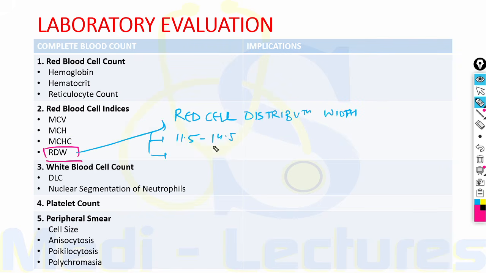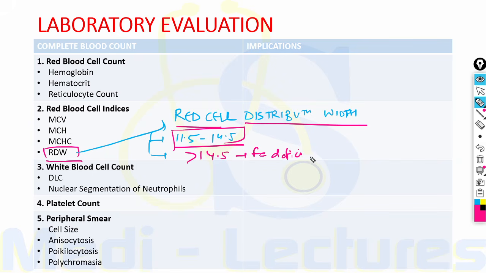Now, the final one in these RBC indices is red cell distribution width, that is RDW. The normal value is 11.5 to 14.5 and it suggests the variation in the cell size and cell shape between the various RBCs. The normal value, since it is 11.5 to 14.5, in iron deficiency anemia it is more than 14.5 since there is a lot of variation in size and shape of RBCs in iron deficiency.